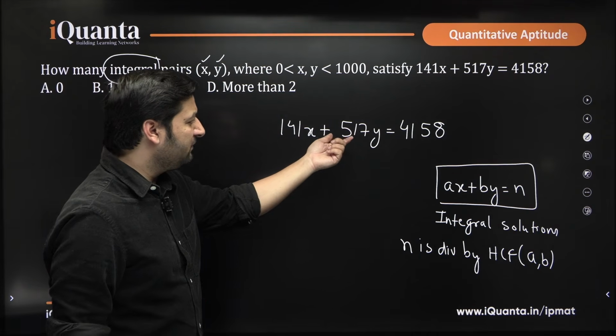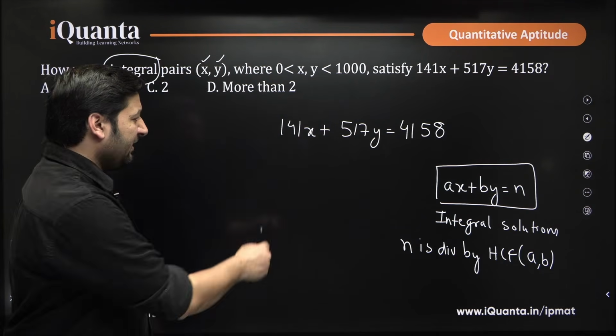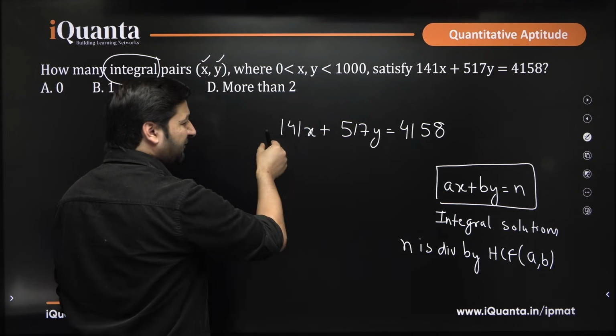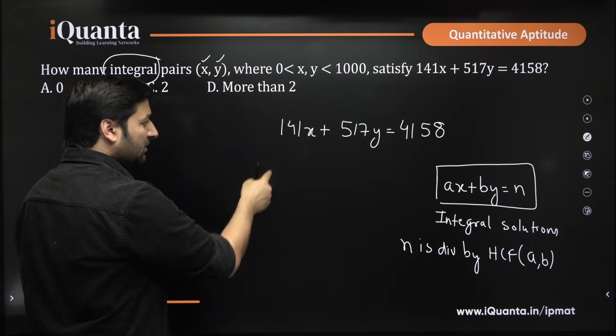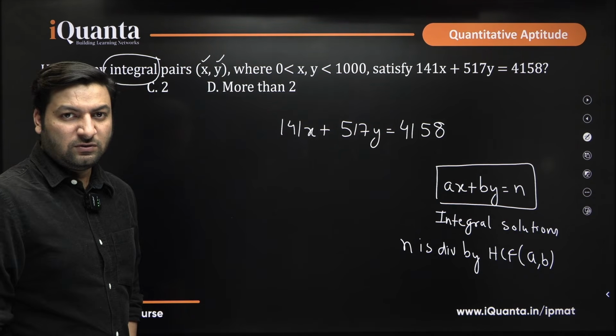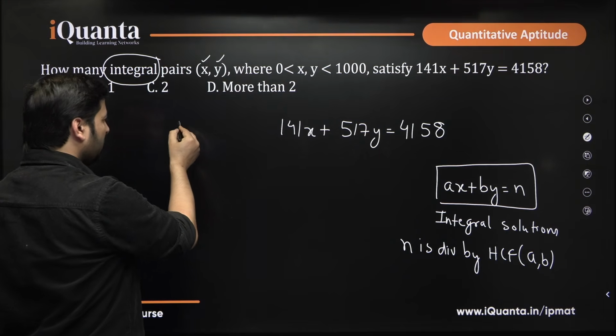We have 141, 517, 4158. Now, first of all, we'll see whether we can take something common out of these three numbers. 141 is a small number to factorize, okay. So how do you have to break 141?